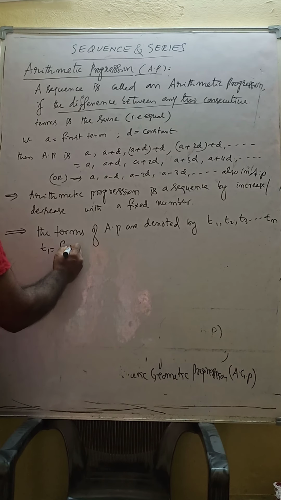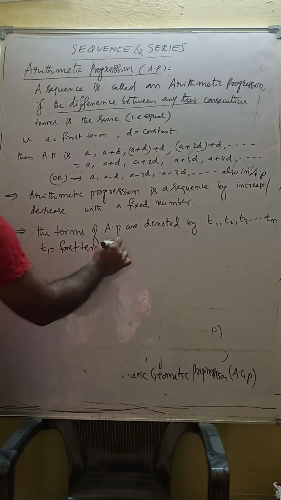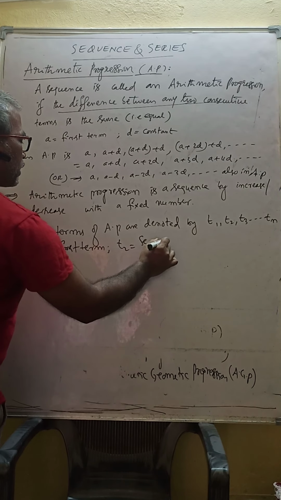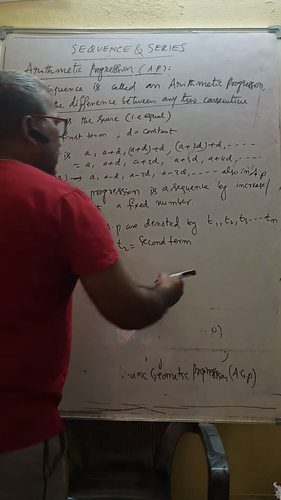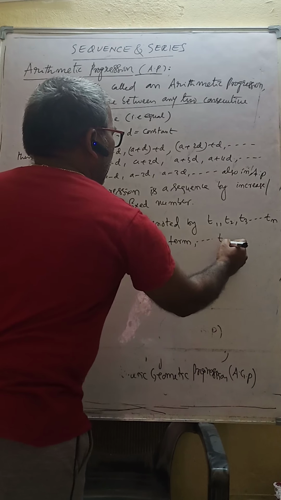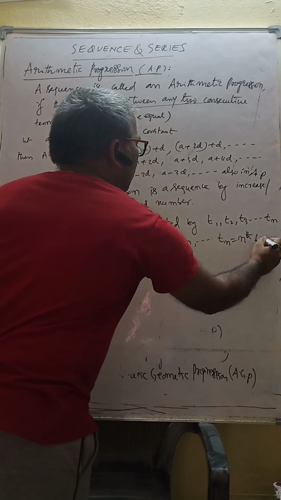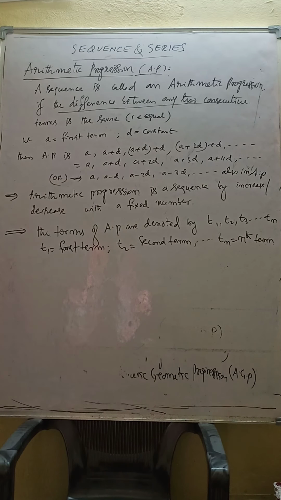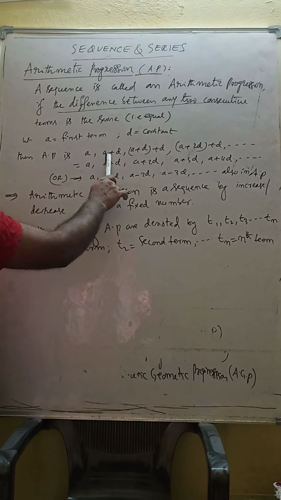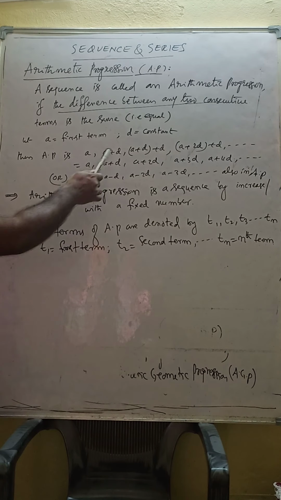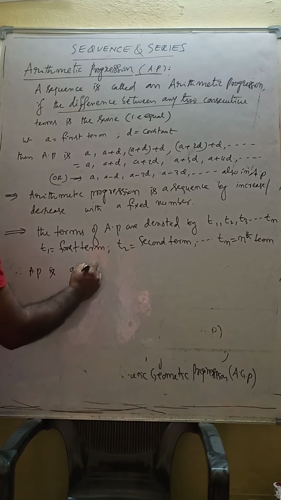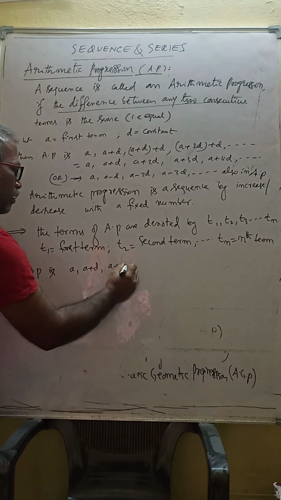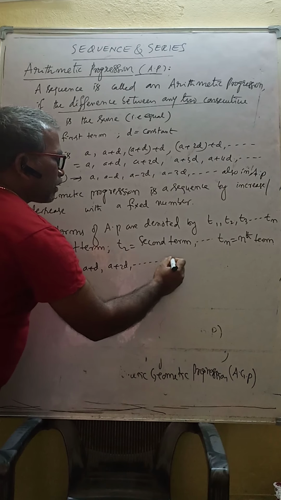T1 means the first term of the series, T2 the second term. Some books might use capital T, no problem, the meaning remains the same. Tn represents the nth term. So this is the general series of an AP. If A is the first term, D is called the common difference. Therefore the AP is A, A plus D, A plus 2D, and so on up to n terms.